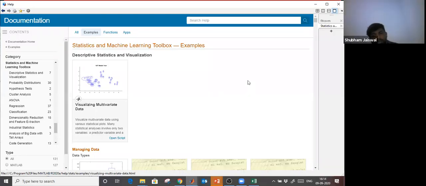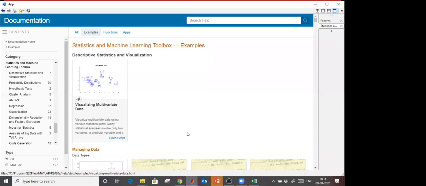Yes, sir. And another question is, how to decide whether the given data is big or small? How to see? I think whoever is asking this question didn't join my third session. I told you, any kind of data which can fit in a single machine is not big data. That is traditional data. Big data is that kind of data which cannot fit in a single machine. It requires multiple machines. Like Facebook, they have many servers, many machines, where they are loading that data.